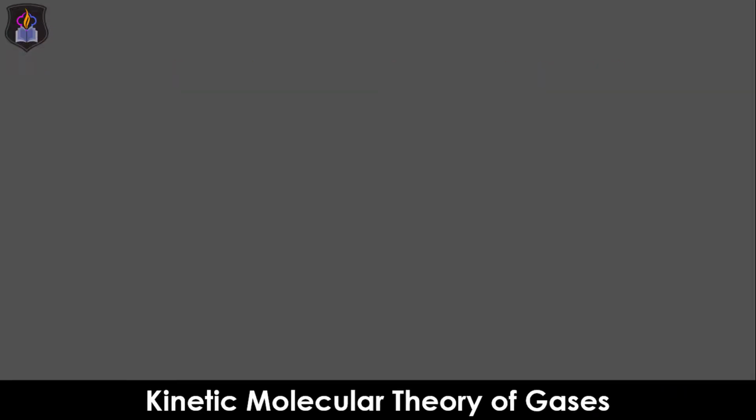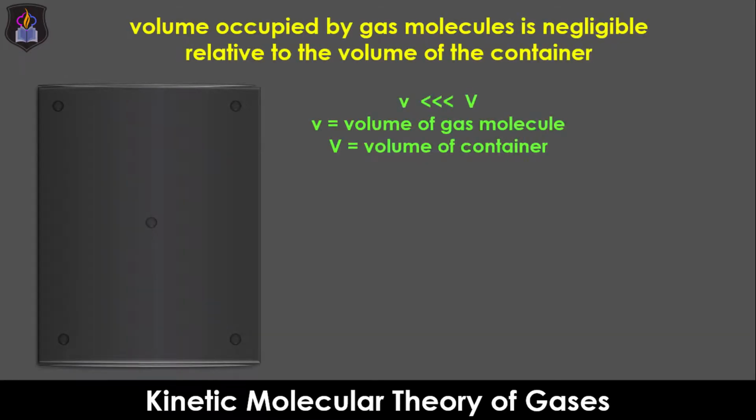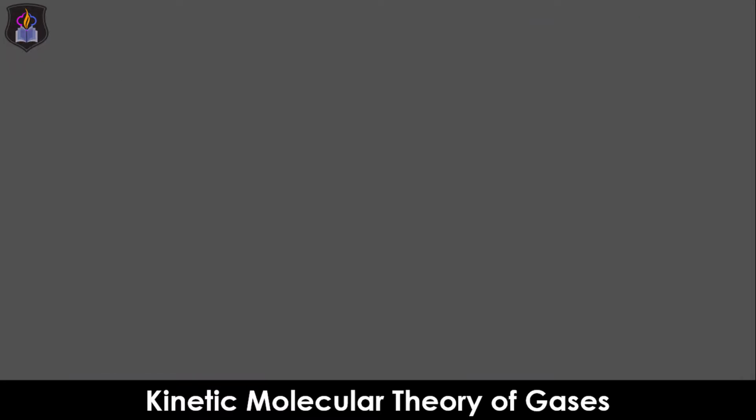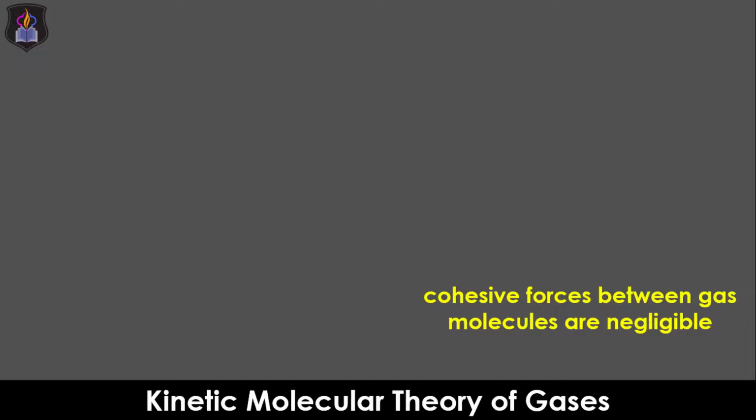According to the kinetic theory of gases, the volume occupied by the gas molecules is negligible compared to the volume of the containing vessel. This is because the volume of the gas molecules is so small relative to the distances between them. Since the distances between the gas molecules are relatively large, gases can easily be compressed to occupy less volume. Also, the coercive forces between ideal gas molecules are negligible. This implies that the molecules of a gas neither attract nor repel themselves, and that accounts for their randomness. Also, if we have a mixture of gases, then the pressure exerted by one type of molecule is unaffected by the presence of another gas.